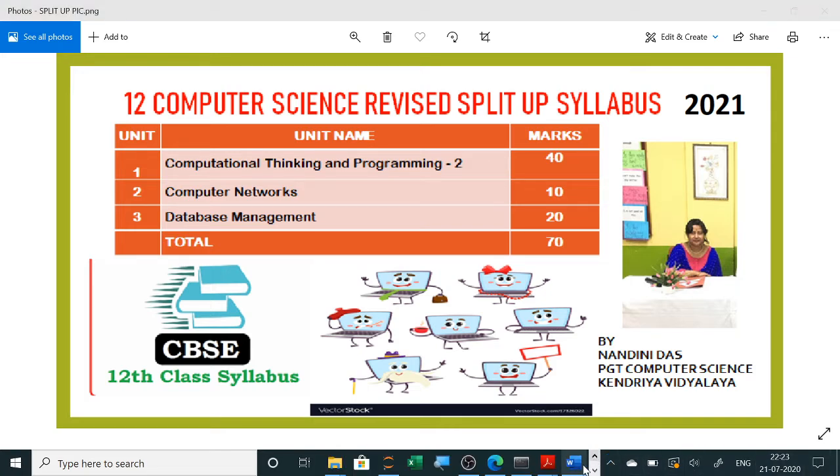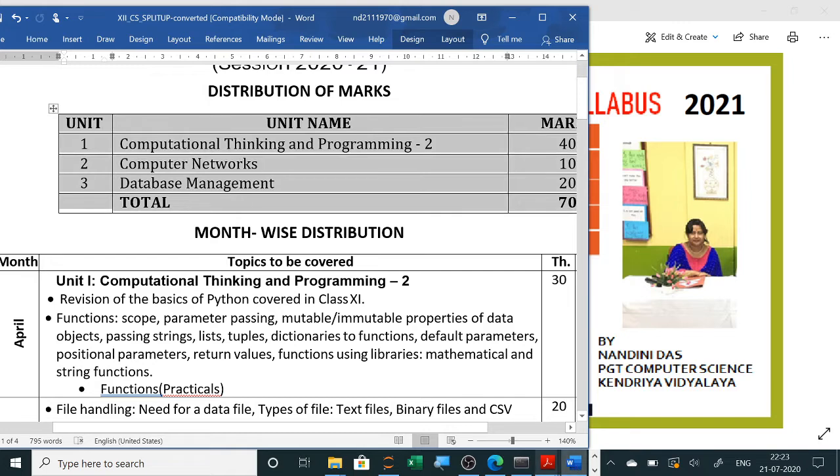So we know that in our syllabus 30% has been deducted. We have already started in the month of April. Here is the marks distribution: from Python 40 marks, from networking 10 marks, and from MySQL data management 20 marks. So we have to go through the Python portion, 40 marks, which is very important, as well as the data management, 20 marks. So 60 marks will be covered. Then networking is very easy, it is theoretical, so 10 marks from networking.